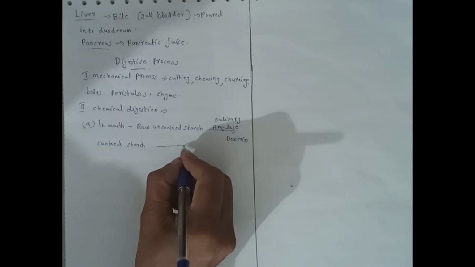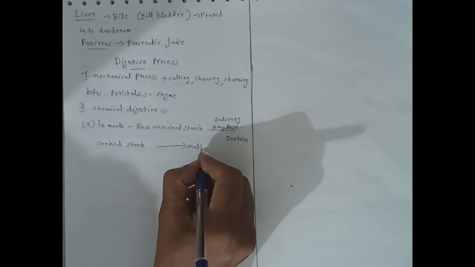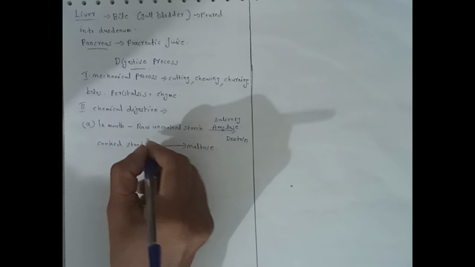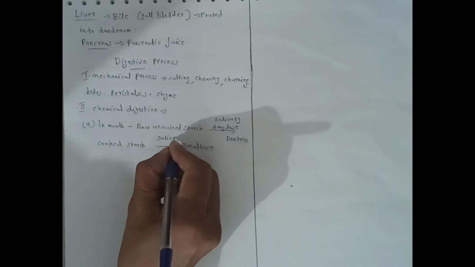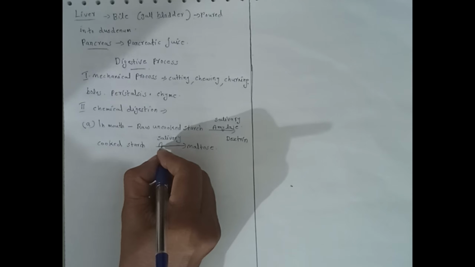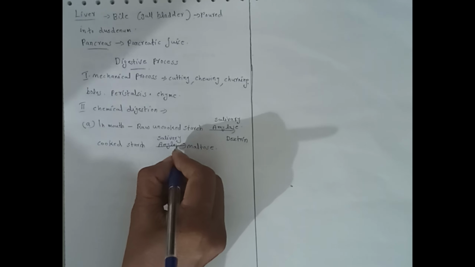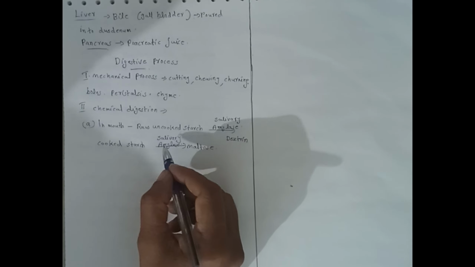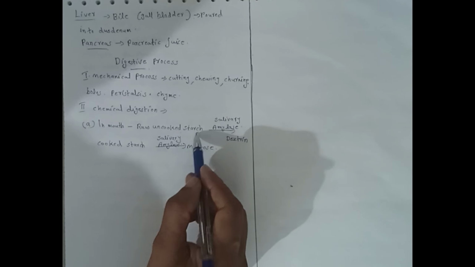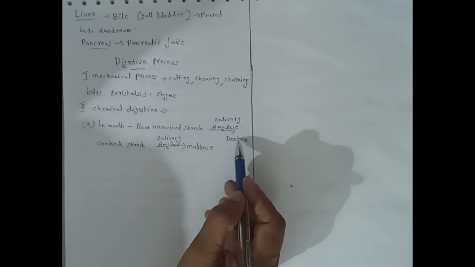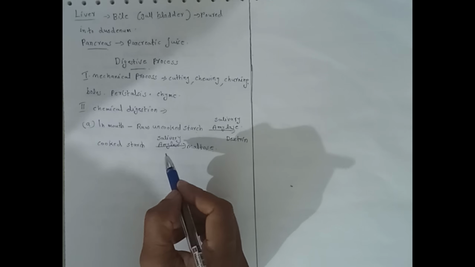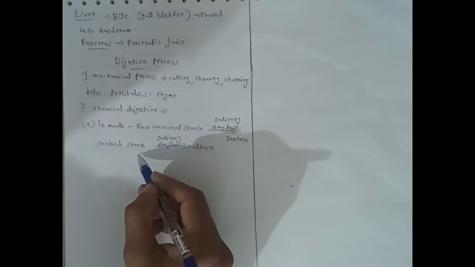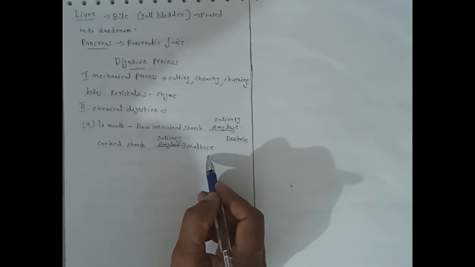Then cooked starch is converted to maltose by the help of salivary amylase. The salivary amylase converts raw uncooked starch to dextrin, and also converts cooked starch to maltose.